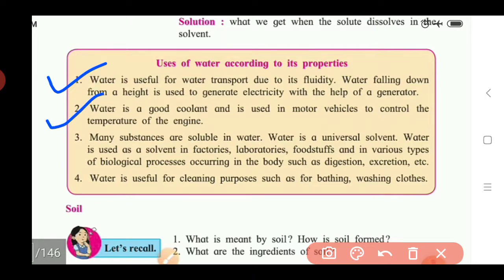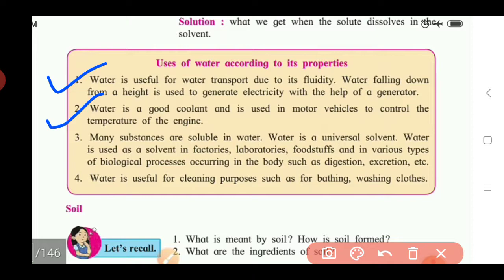Then the second property: water is a good coolant and is used in motor vehicles to control the temperature of the engines. Water is a good coolant, which means it helps to reduce the temperature of other substances. In motor vehicles, the vehicles which contain engines, when they are running on the road, the engine gets heated and its temperature increases.